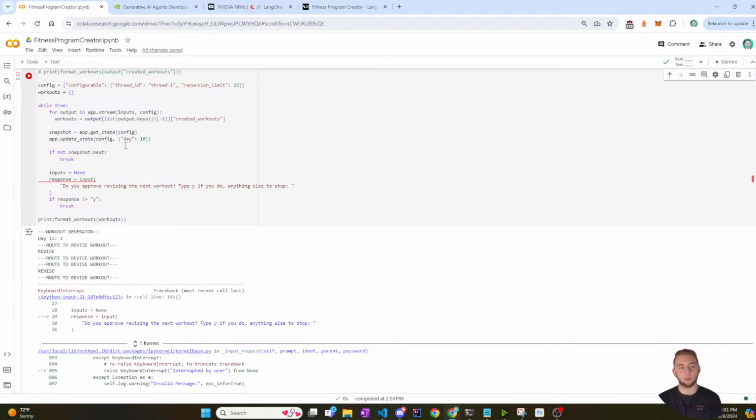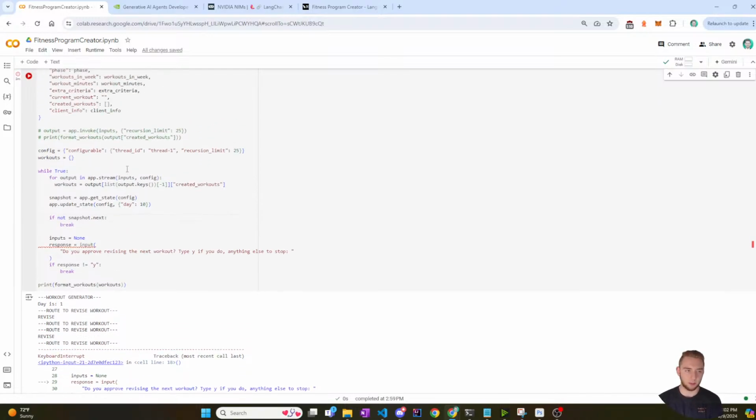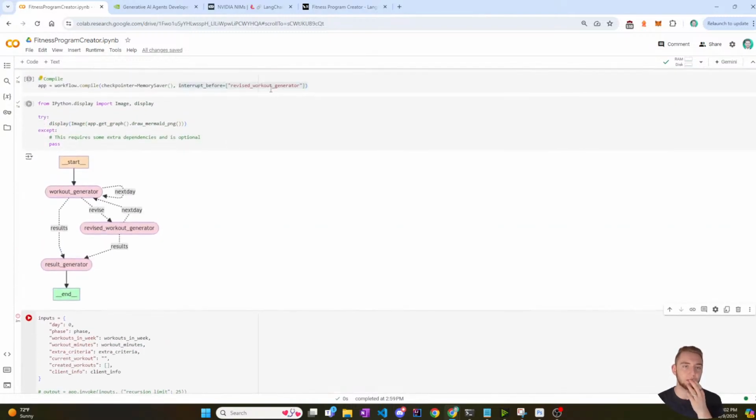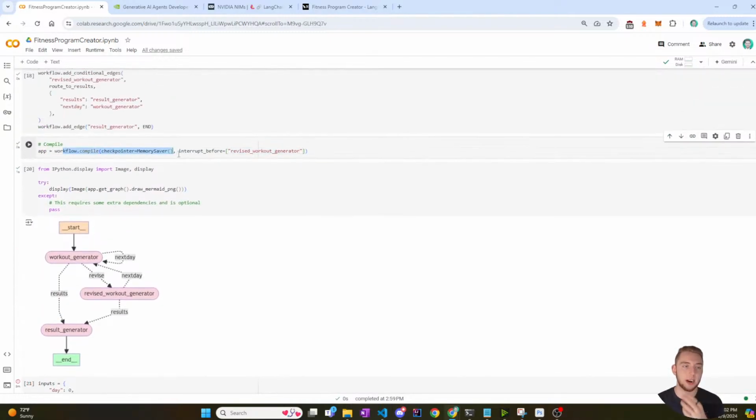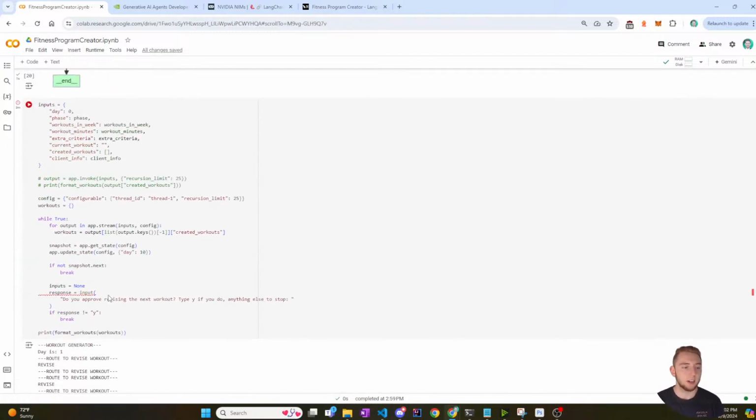It's interesting because there's one thing with LangGraph that I don't like a ton. If I could give a little bit of feedback for LangGraph, which is a beautiful extension of LangChain, which itself is a beautiful library. When you do human in the loop, you can see that this is my code here that makes human in the loop possible. Well, first of all, when you're compiling the graph, you have to say you interrupt before this specific step, before revised workout generator.